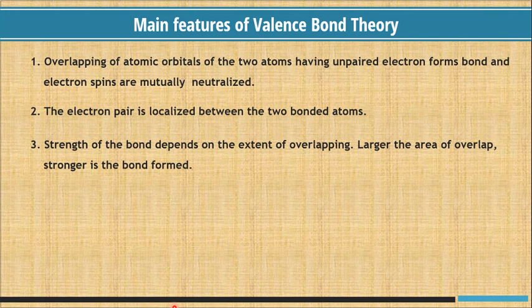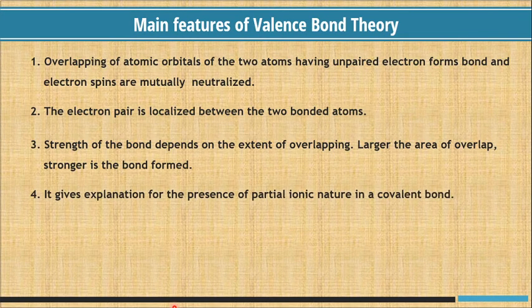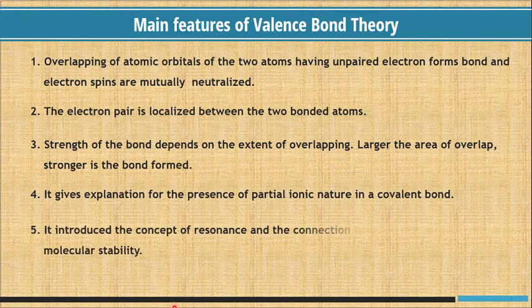Larger the area of overlap, stronger is the bond formed. It gives explanation for the presence of partial ionic nature in a covalent bond. It introduced the concept of resonance and the connection between resonance energy and the molecular stability.